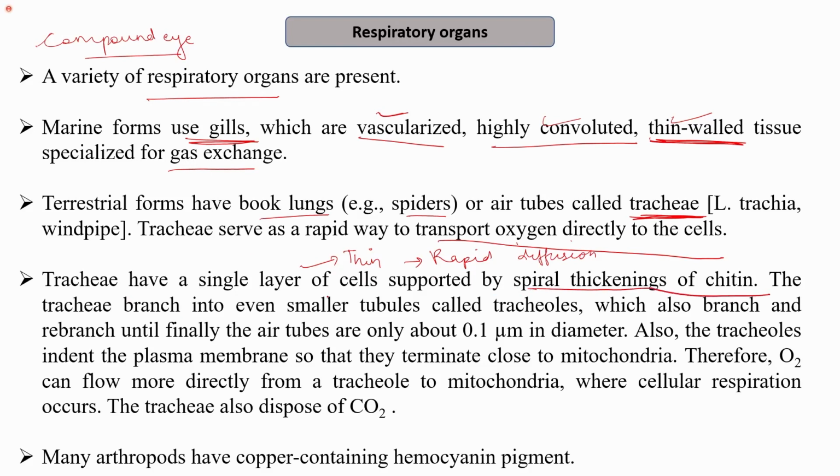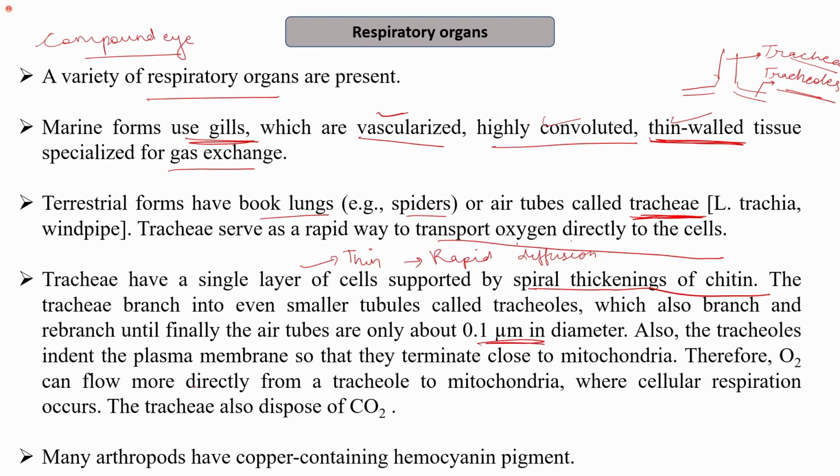The trachea branch into even smaller tubes. This trachea then further branches into smaller tubules like tracheoles. This is the trachea, which is a broader branch, which further divides into many sub-branches, which are the tracheoles. These tracheoles further rebranch until finally air tubes of about 0.1 micrometer in diameter remain.